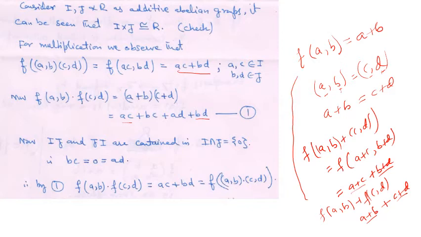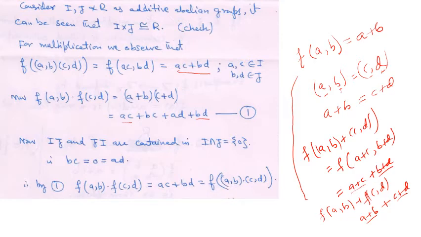Now IJ and JI are contained in I intersection J, which is equal to 0. Now where is BC? B is in J, so BC is in J. A is in I, so AD is in I. And they are ideals.